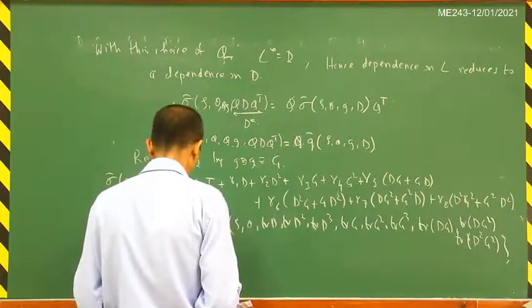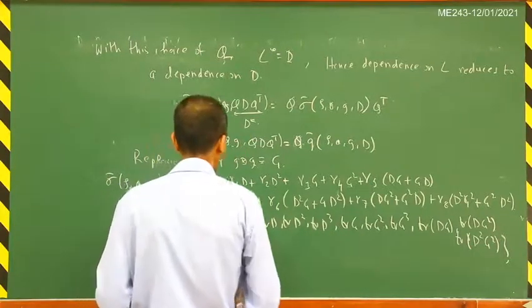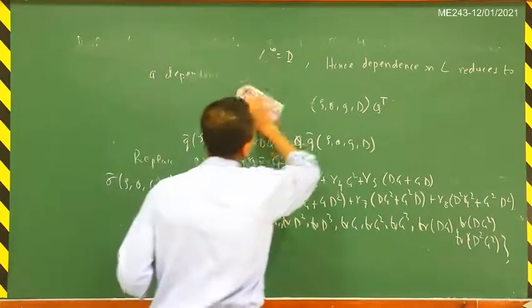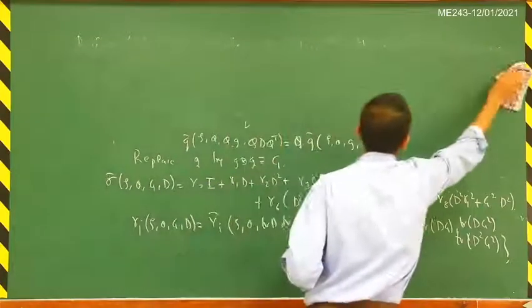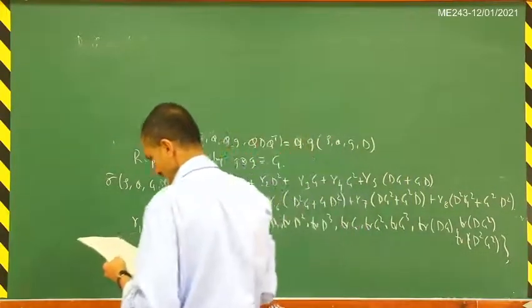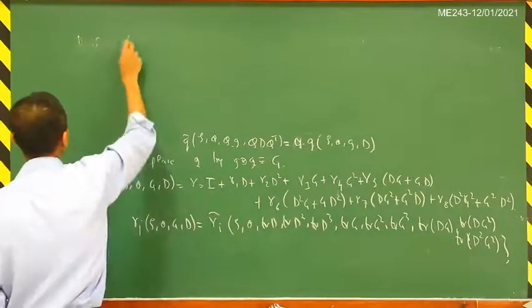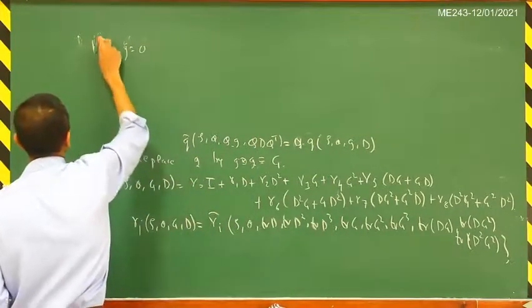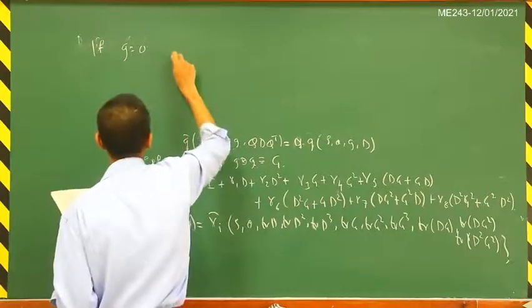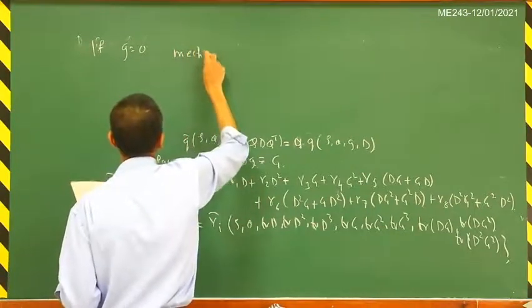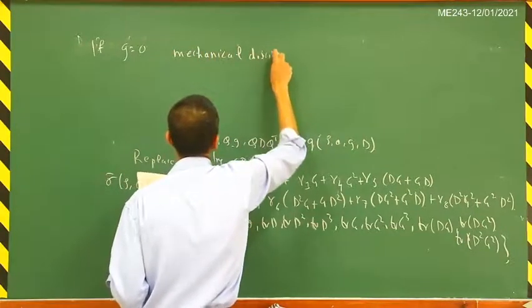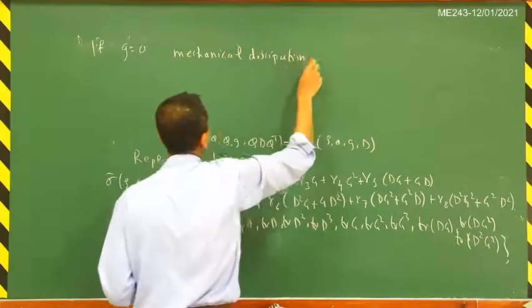If g is equal to 0, then we have the mechanical dissipation inequality.